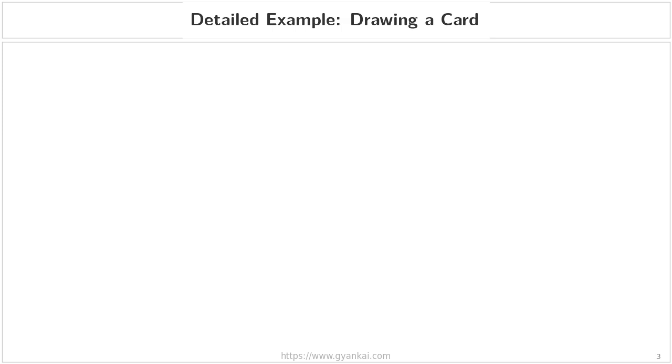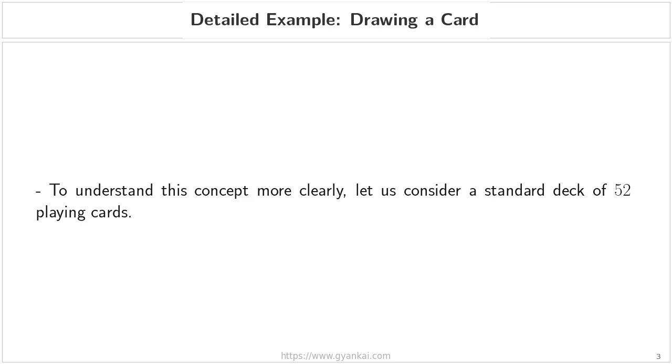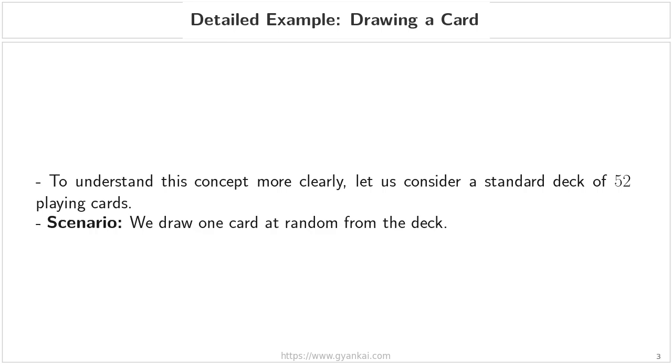Detailed example, drawing a card. Now that we have established the intuitive definition of independence, that one event having no impact on the other, let's move from theory to a concrete example to see this in action. To understand this concept more clearly, let us consider a standard deck of 52 playing cards. In our scenario, we are going to draw just one card at random from this deck.